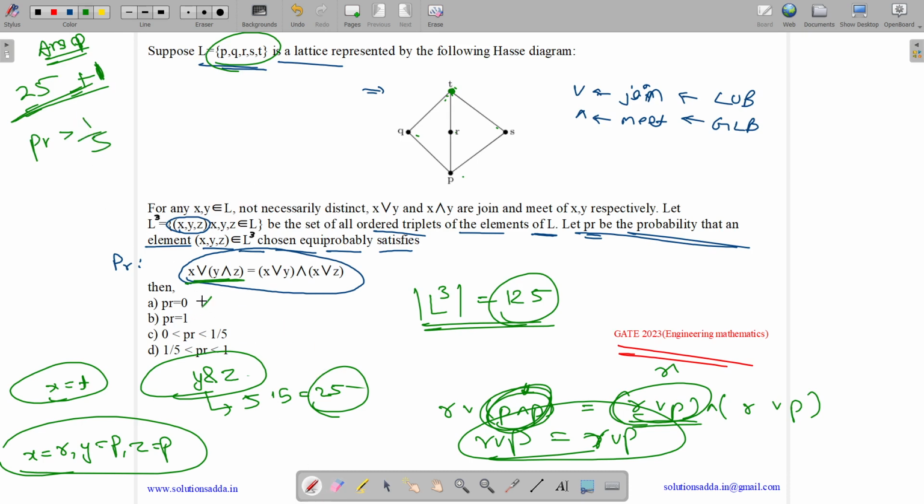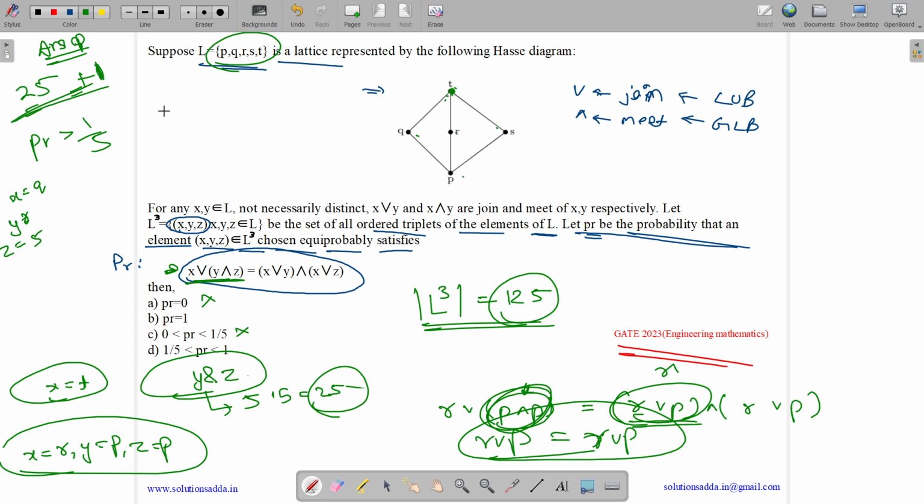Okay. So PR is 0 is false. This is also false. Now we have to see whether PR is in the range of 1 by 5 to 1 or PR is 1. So to do this we need to find a condition in which this is not satisfied. Okay, so for this assume that we have x as Q, y as R and z as S.